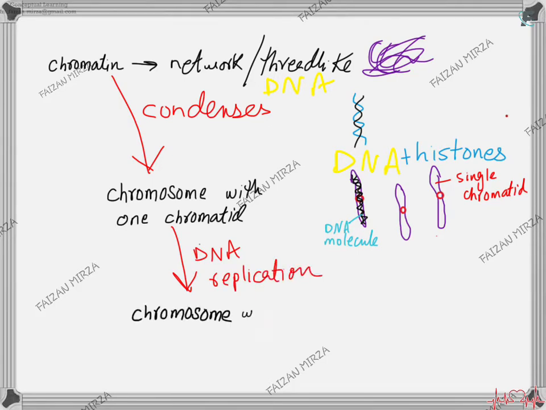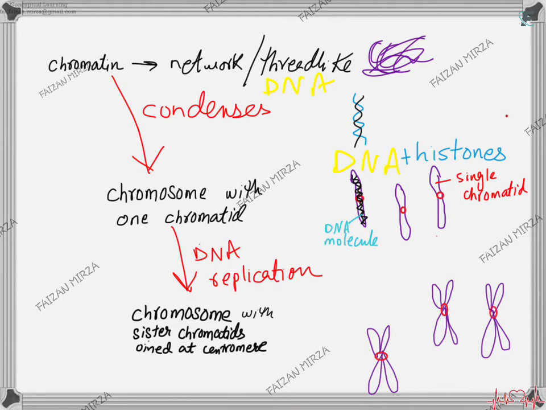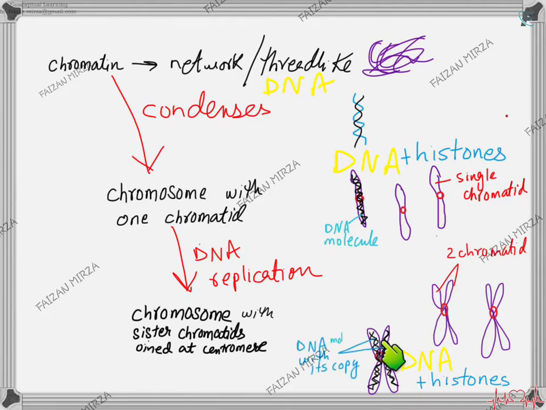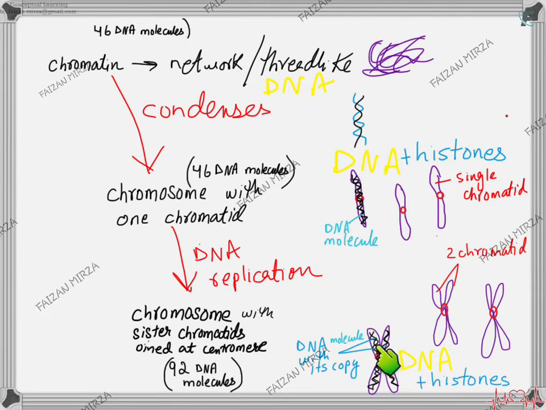Now, when the DNA undergoes replication, the chromosome will have twice the number of chromatids, and once they get arranged along a chromosome with two sister chromatids attached at the centromere, this is the characteristic appearance that we get of a particular chromosome. So when you are discussing a chromosome with two sister chromatids attached, the DNA molecule present on one chromatid is the same as that on the other chromatid in mitosis or in most parts of the nuclear cell cycle.